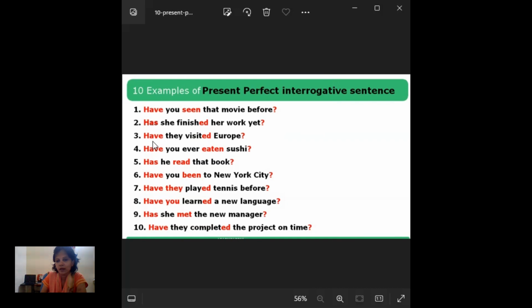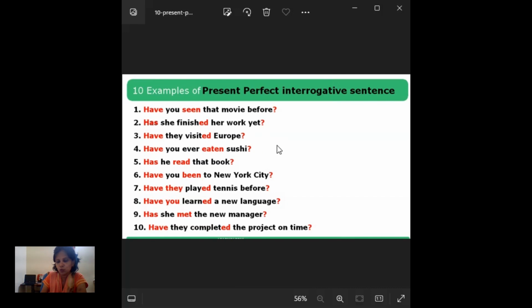And third one, have they visited Europe? Have they visited Europe? Whether these people have been to Europe before. He is asking, he wanted to know whether these people went to Europe before or not. That is what it means.